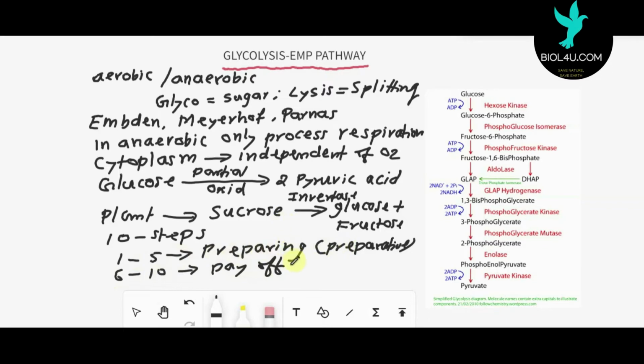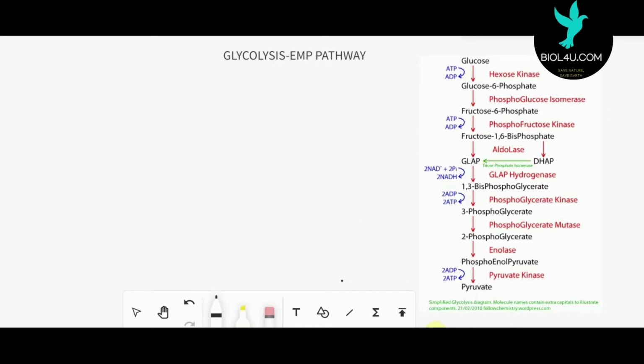So like that, 2 phases, and there is one more phase, the cleavage phase, which we will study when we analyze the different steps individually. Okay, so let us study the 10 different steps involved in glycolysis.